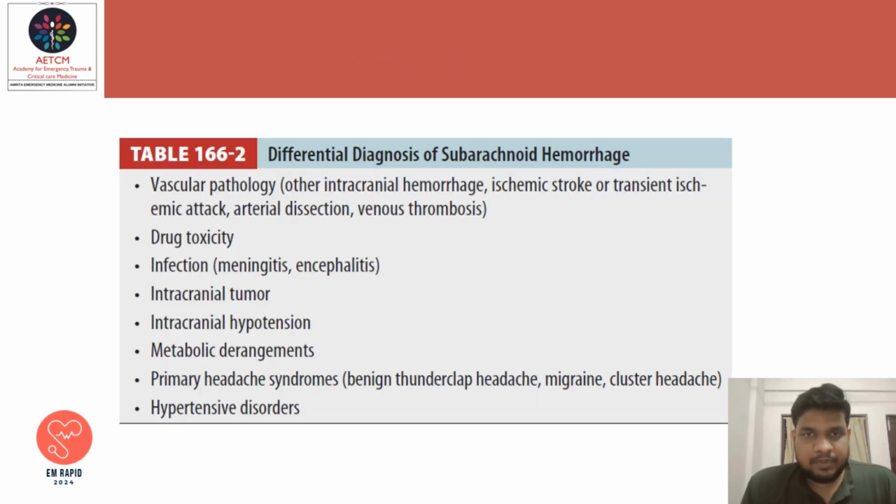Coming to differential diagnosis of subarachnoid hemorrhage: vascular pathology, drug toxicity, infection like meningitis and encephalitis, intracranial tumors, intracranial hypertension, metabolic derangement, primary headache syndrome, hypertensive disorders like posterior reversible encephalopathy syndrome, cerebral venous thrombosis, arterial dissection, ischemic stroke. All these are included in the differential diagnosis of subarachnoid hemorrhage.